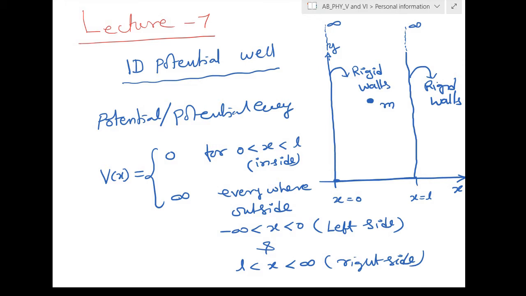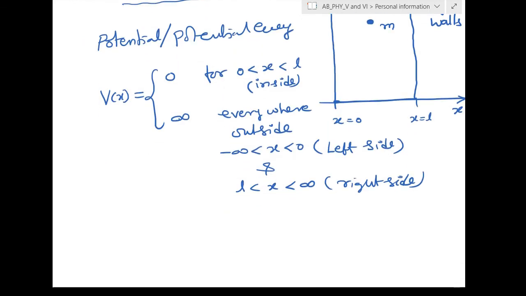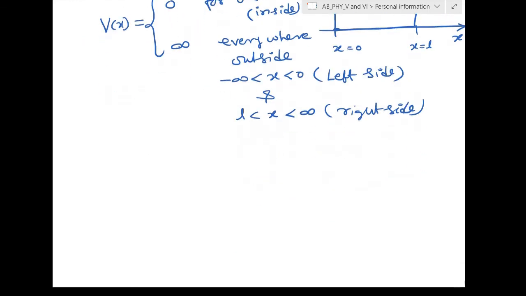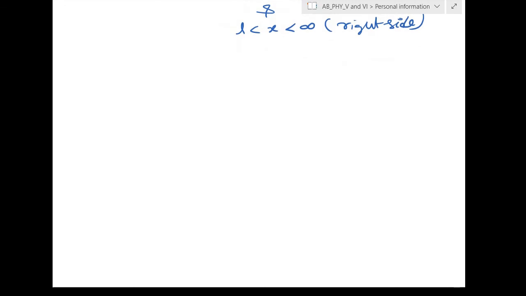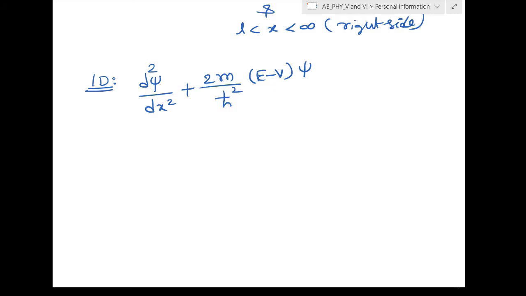So how should we solve this problem? With the help of the Schrodinger wave equation. Obviously it is very clear that it is a one-dimensional problem. The one-dimensional Schrodinger wave equation is del square psi by del x square plus 2m by h square into (E minus V) into psi is equal to 0.